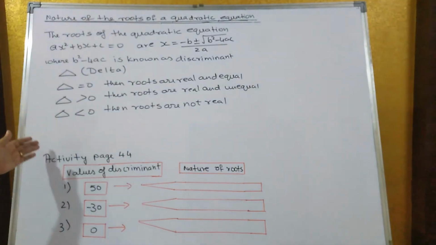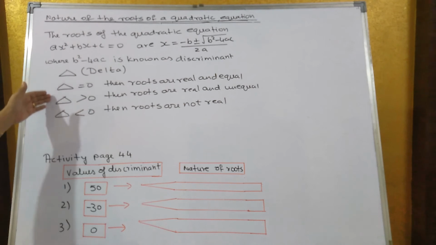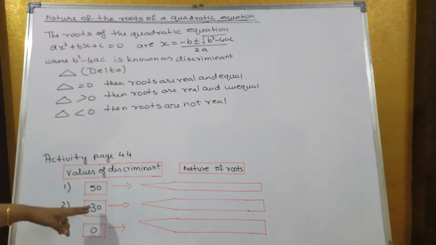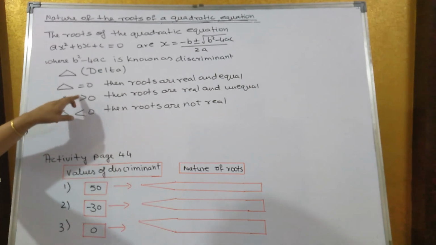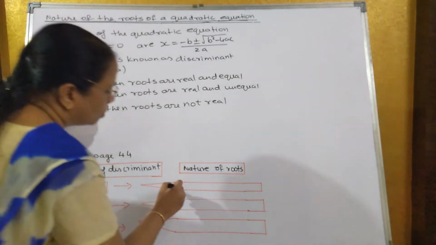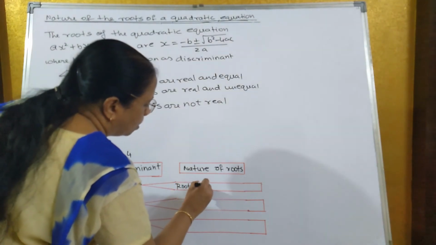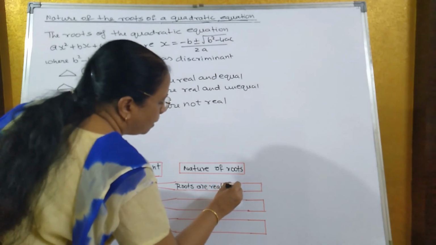Now based on the activity on page number 44, you will come to know from this activity what is the meaning of all this. Now the values of discriminant they have already given: 50, minus 30 and 0. You have to find out the nature of the roots over here. Now 50 is greater than 0. Therefore the roots are real and unequal.